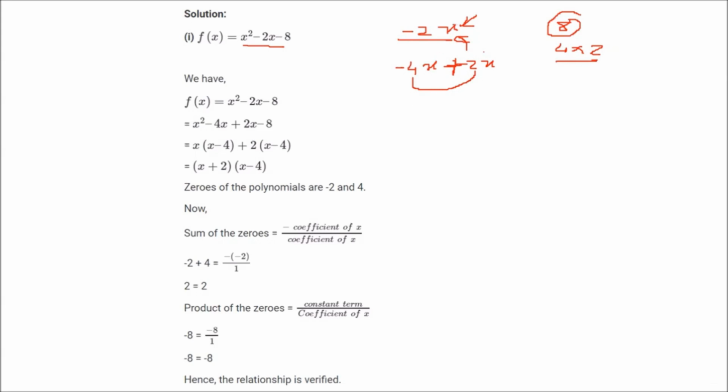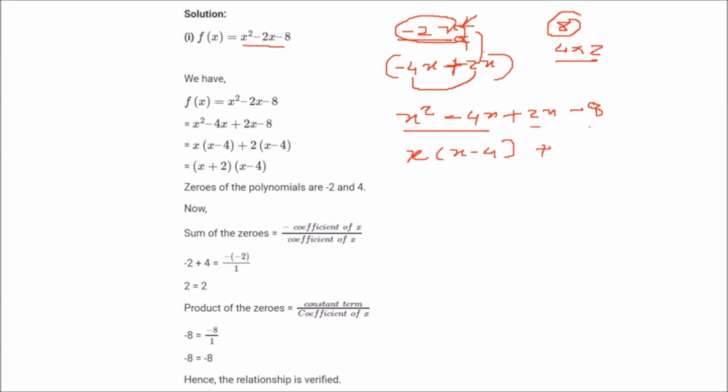Now I replace minus 2x by minus 4x plus 2x, because essentially this is equal to this only. So x square minus 4x plus 2x minus 8. Now I can take x common from the first two terms, x remaining is x minus 4. I can take 2 common from the next two, again x minus 4 will be there. Now I can take x minus 4 common from the whole expression, so I will get x plus 2 inside.